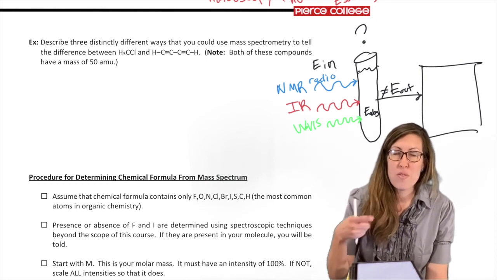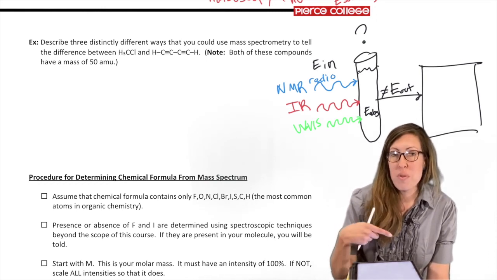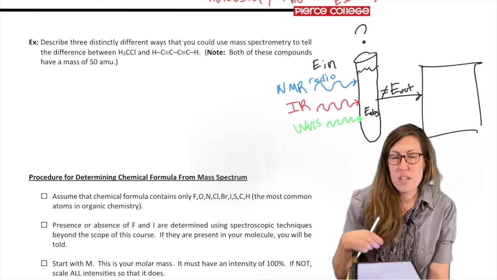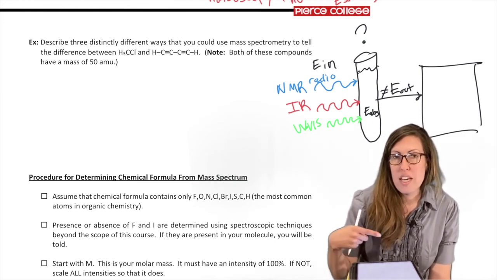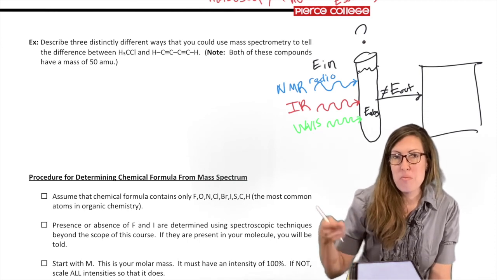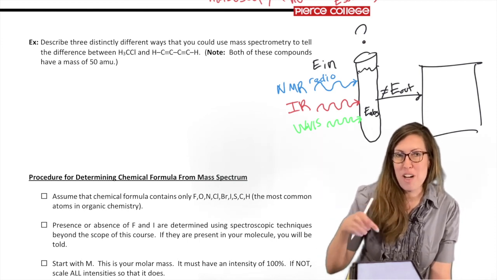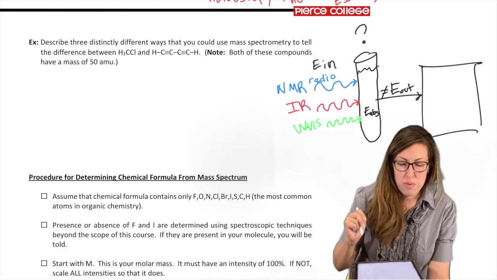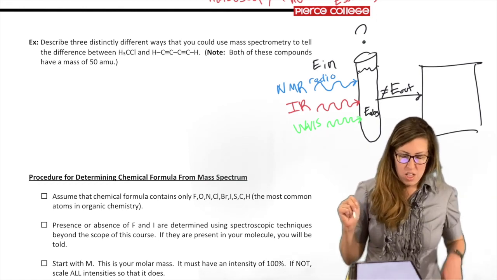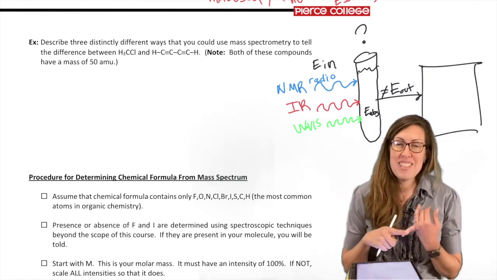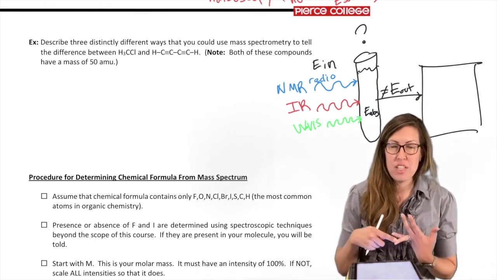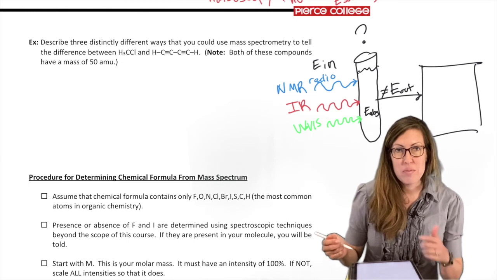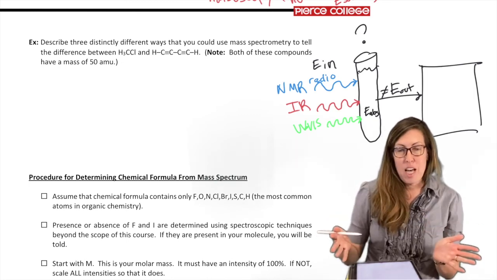We don't know what the total molecule looks like when we use the mass spec, but we get to find out what the pieces look like. Then we can come up with a logical way to put it together based on how it would have been best to break it apart. That's called fragmentation. So those are two reasons we would do this: to look at the pieces and also to get mass information. The mass can help us understand what's going on with the formula. So that's the recap leading into this.